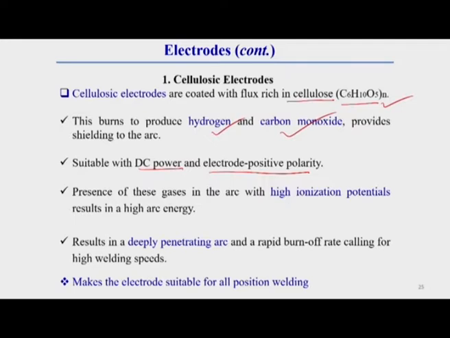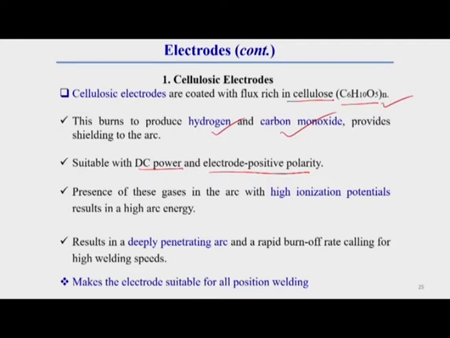Now, keep in mind that hydrogen and carbon monoxide have high ionization potential. This high ionization potential results in a high arc energy. I have already discussed why this happens in the case of helium types of gases: due to the high ionization potential, the voltage is also on the higher side, giving high arc energy.